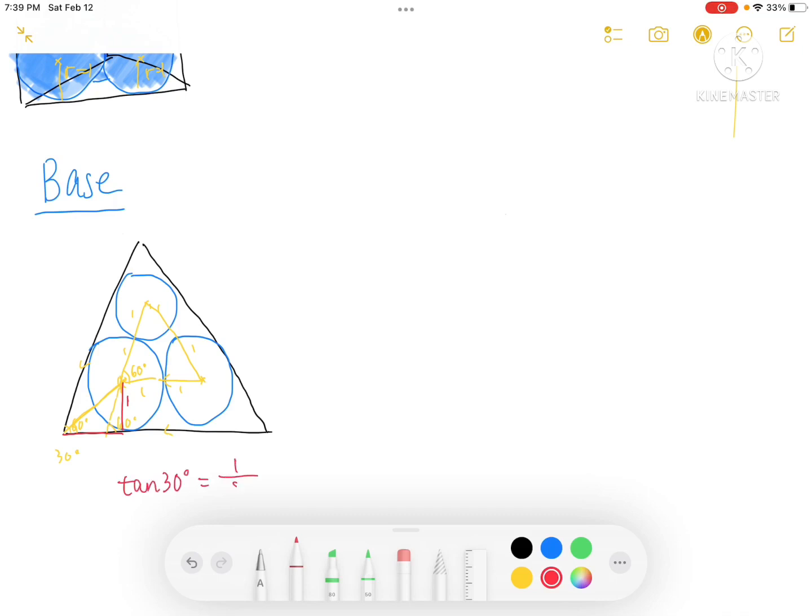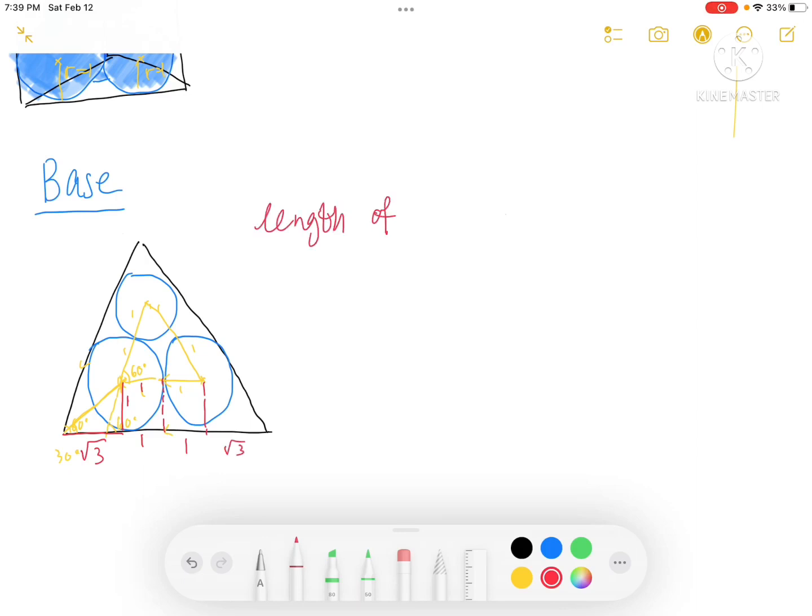By using this trig function, tangent 30 is equal to 1 divided by x. x is equal to square root of 3. So this over here is square root of 3. And since this is the radius 1, this is also equal to 1. And by symmetry, we know that this is 1, and this is the square root of 3.